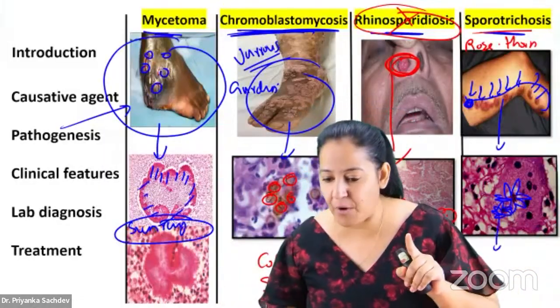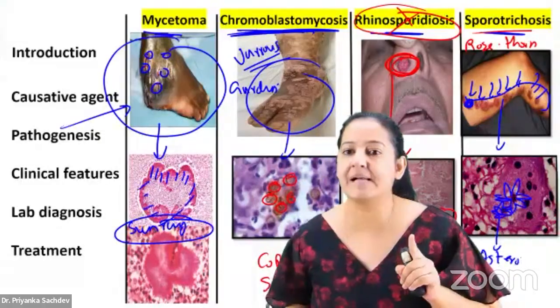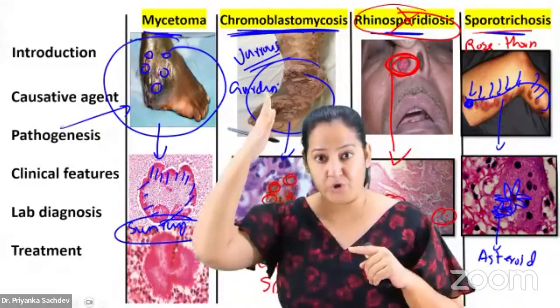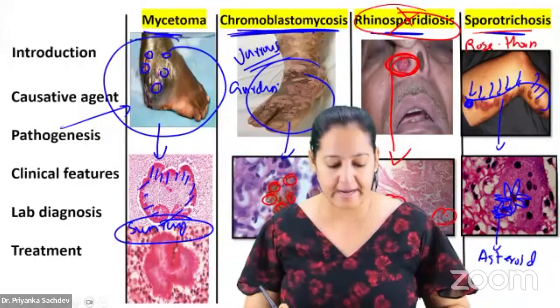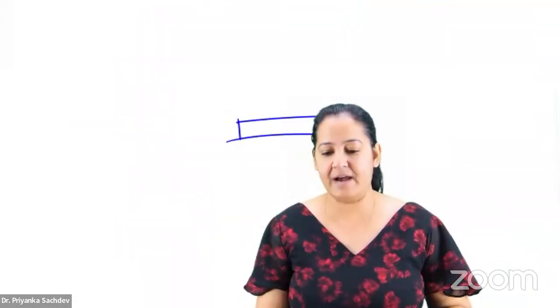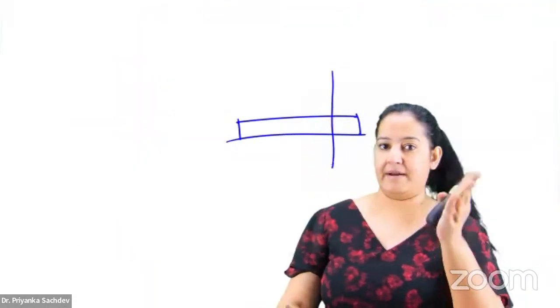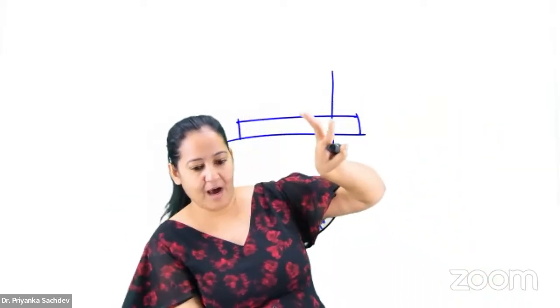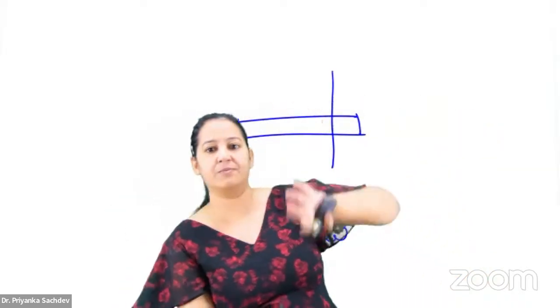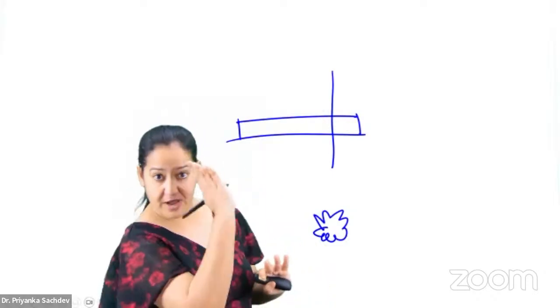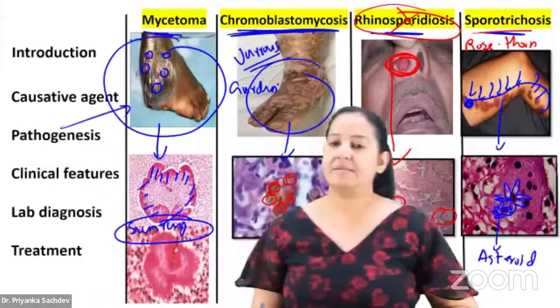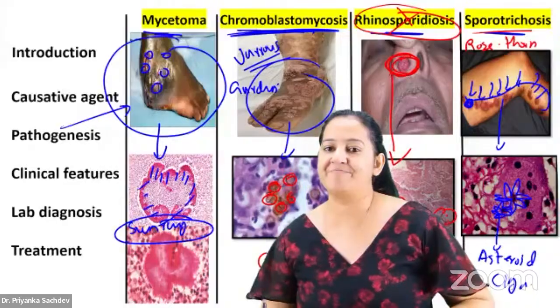So we call these bodies asteroid bodies. Asteroid comes from astrology, the study of stars, it's star looking. Have you seen a cigar? Cut the cigar from here and see from the transverse view. So a cigar also looks like this, and from the transverse view it also looks like a star. Transverse view, not the longitudinal. So the asteroid body is also known as the cigar body. One and the same thing.